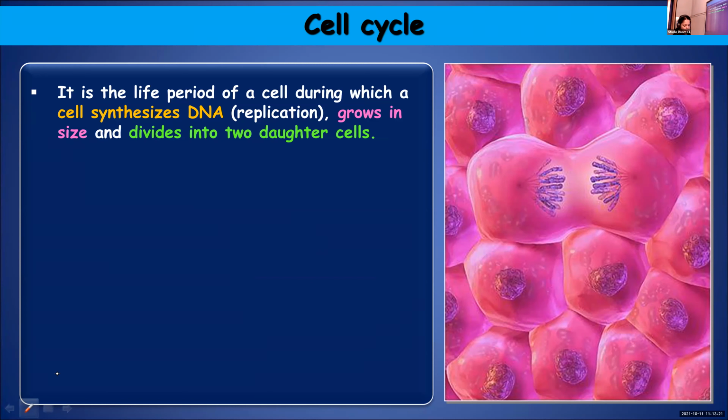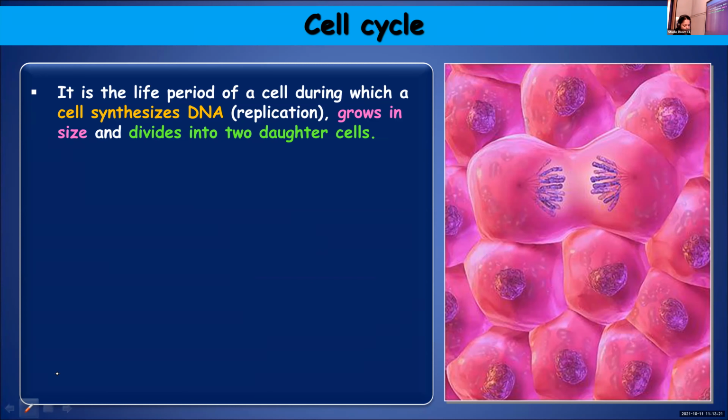Other than growth and repair, the function performed by cell division, they will help in forming what? Which are necessary to carry out fertilization. What are necessary to bring about fertilization? What is fertilization, Annelies? How do you define fertilization? Fusion of gametes to form zygote. How are gametes formed? That is also by means of cell division.